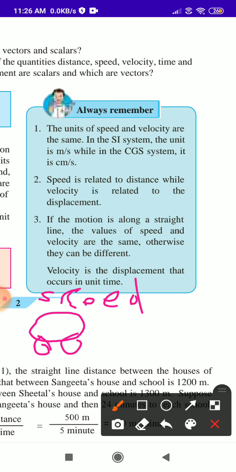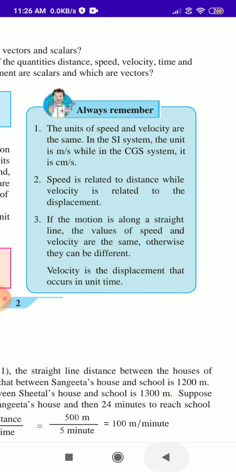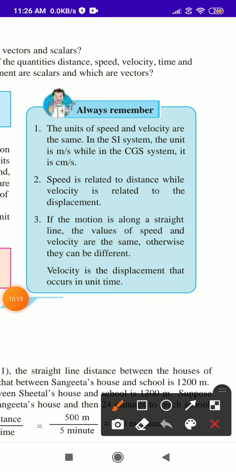Speed is related to distance. While velocity: what is the definition of velocity?